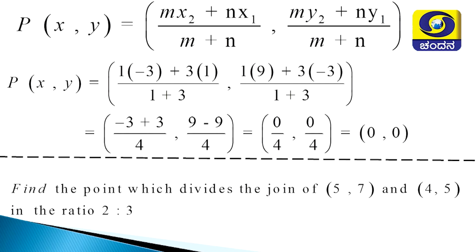Now we leave a question for you. Find a point which divides the join of (5, 7) and (4, 5) in the ratio 2:3. Do it yourself. My dear students, you can do this. In the same way we did these two problems, you can do this problem.